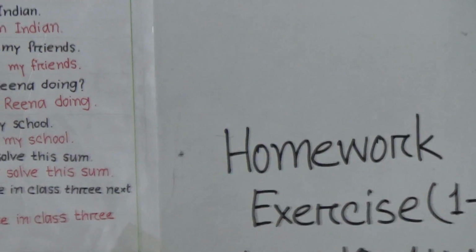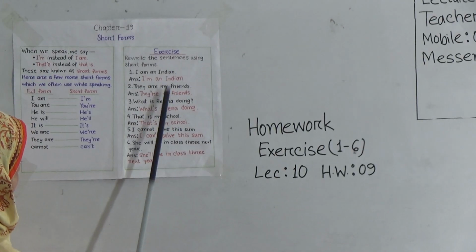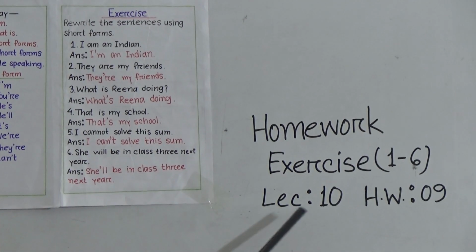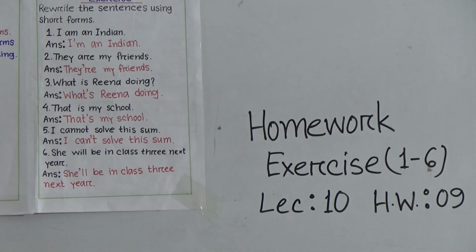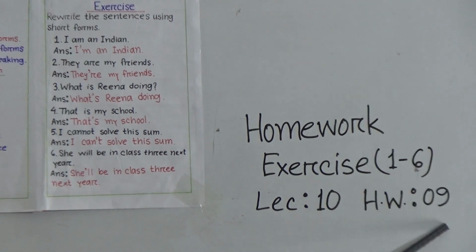Students, this will be your homework. I'm repeating, your homework will be exercise 1 to 6. That means from 1 to 6. This given exercise will be your homework. And don't forget to write the lecture number and homework number at the top corner of your copy. Our lecture number is 10 and homework number is 9.